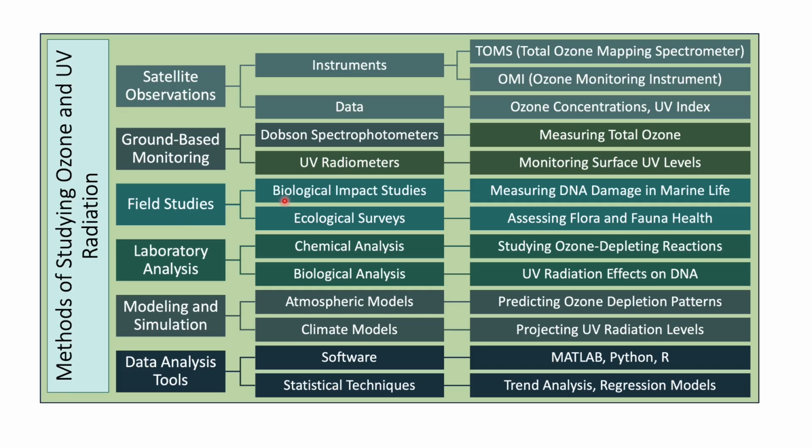In the field, we can use biological impact analysis or ecological surveys. In the laboratory, we can do chemical analysis and biological analysis. Modeling, we can carry out atmospheric models and climate models. And data analysis, we can use software and statistical techniques.